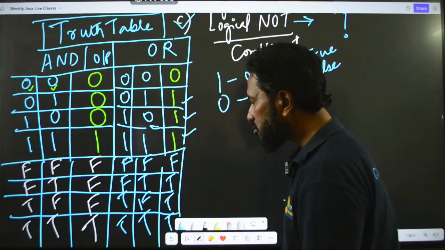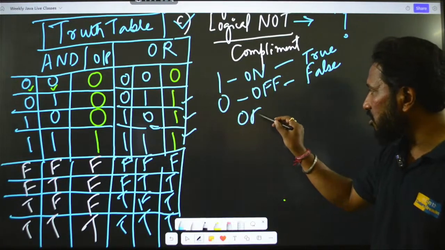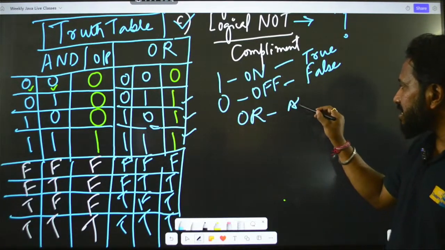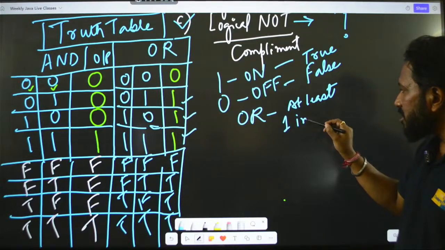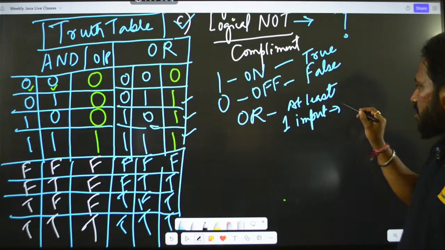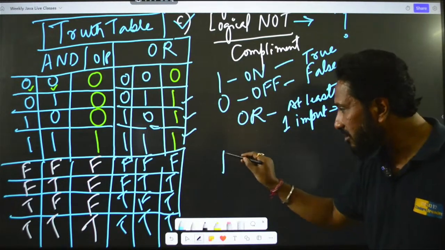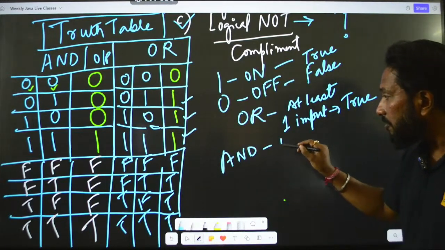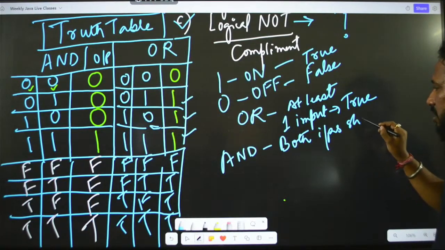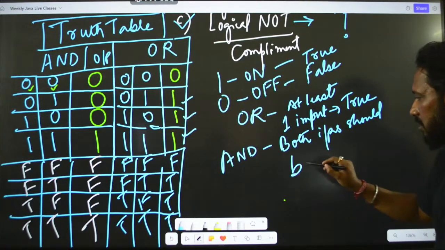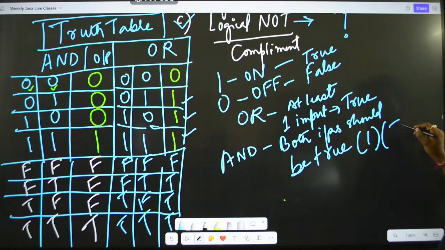So, ultimately you can see, in case of OR, just remember that at least one input should be true. This is very mandatory. In case of AND, both inputs should be true. True means 1, or you can say T.